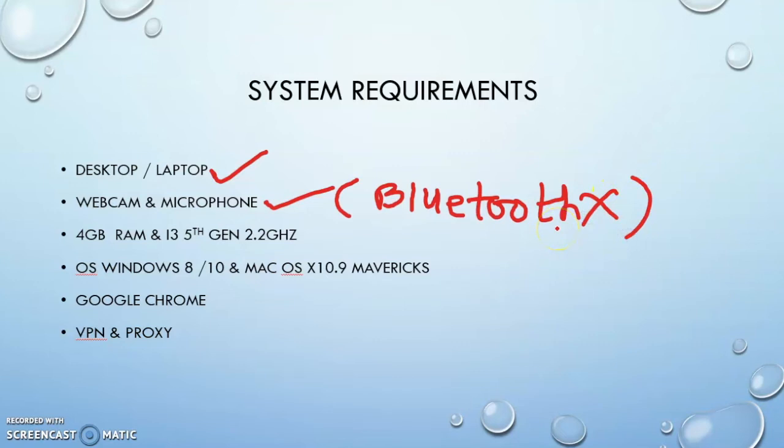Then follow the basic system requirements: 4GB RAM, i3 5th generation, 2.2 GHz. If you are going with Windows OS, it might be 8, 10 or more than that. For Mac, OS X 10.9 Mavericks or something more. You are supposed to have a working Google Chrome, and you should not have anything like a VPN or proxy active in your system when you take the exam. Make sure that you have a stable internet connection.